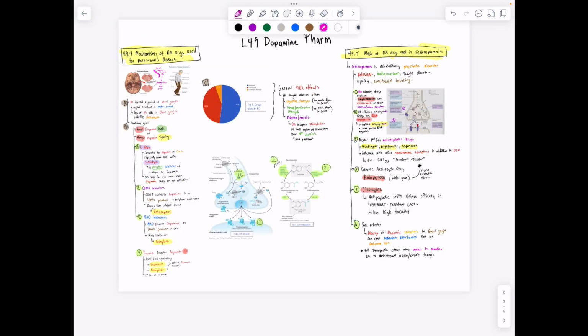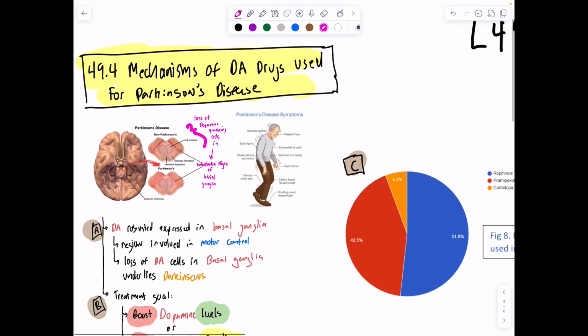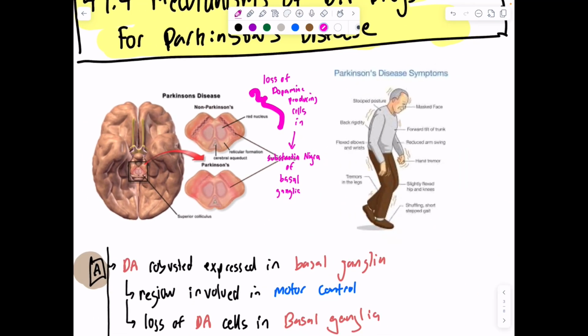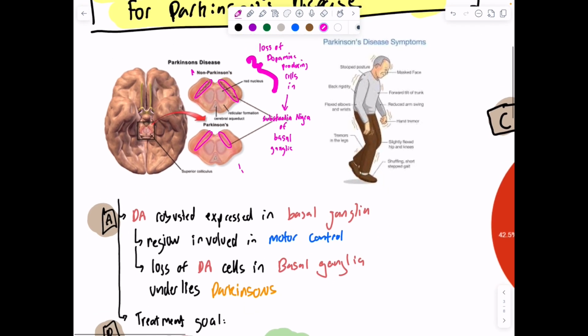All right, so Parkinson's disease is something that we'll talk about in neuroanatomy in particular, but we have the basal ganglia, and you have the substantia nigra of the basal ganglia, which is this dark region, named that because it is in fact dark. And notice this is non-Parkinson's. Substantia nigra is dark because dopamine can be converted into melanin, right, that pigment. And so if you have a midbrain that looks a little bit like this, you can see that there's less dark area right here. We've lost some of the dopamine producing cells.